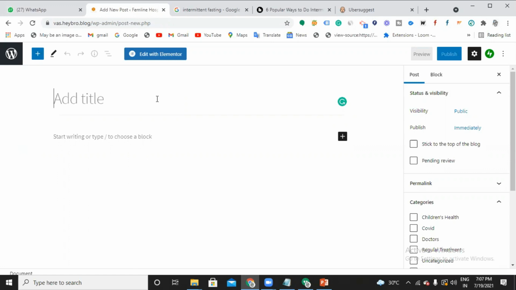Getting my point? Suppose we're making this in Elementor or somewhere else, the heading should always be in H1, you're saying? H1 heading, very good. Yes.